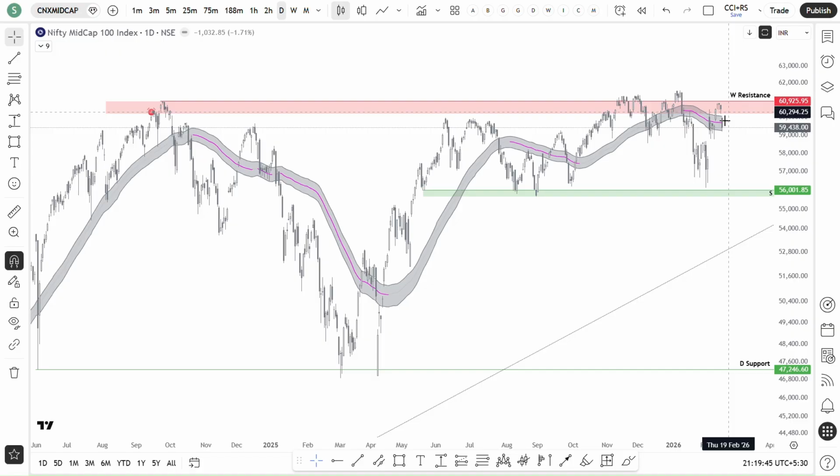Okay, it is still in the 50 SMA zone. We need to see what happens in the coming week. If there is a weakness in the market, then price starts going downside. Then the immediate demand zone is 55,000 to 56,000.